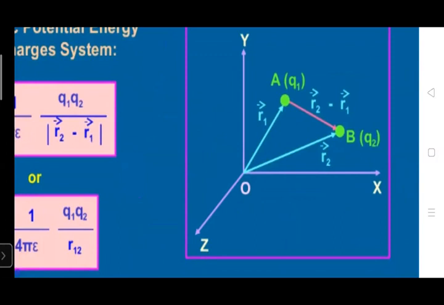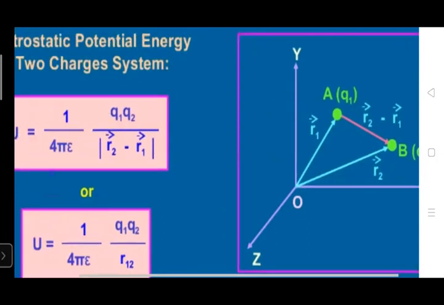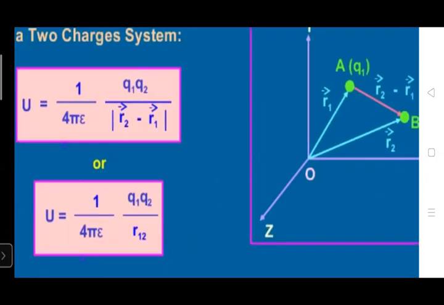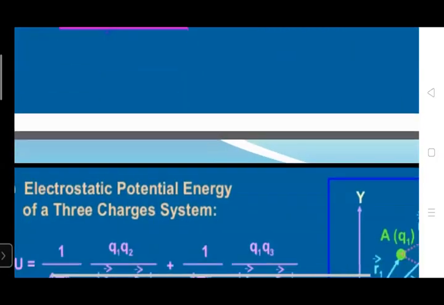So the distance between A and B is R2 minus R1. The potential energy of the system is given by 1 upon 4 pi epsilon naught Q1 Q2 upon R12. I think this point is clear to you.